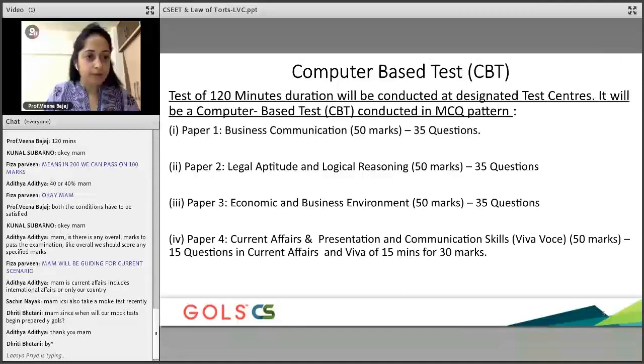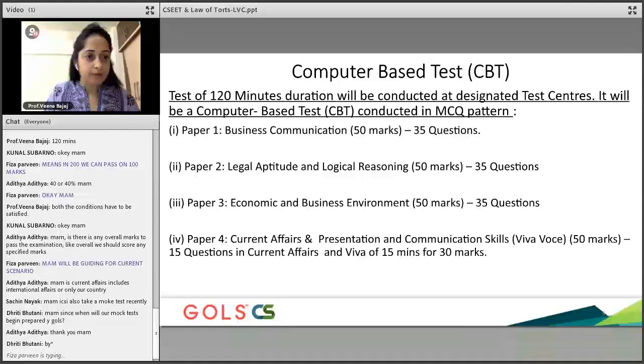This will also help you to see whether you are able to finish your paper in that particular time. Also, after the verification, we will tell you if there is anything you need to work on. In the paper, I'll put my comments saying that you need to prepare on this, you need to prepare on that. As I told you, the mock tests are prepared by me, and the verification of this mock test will also happen by me.